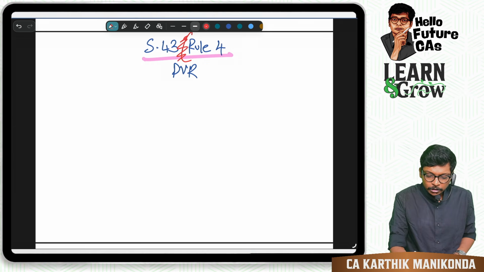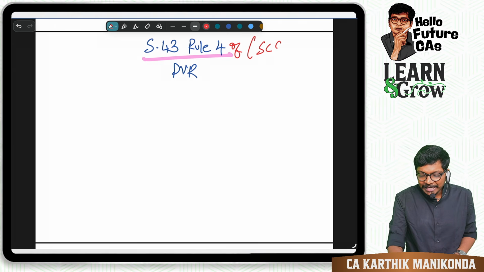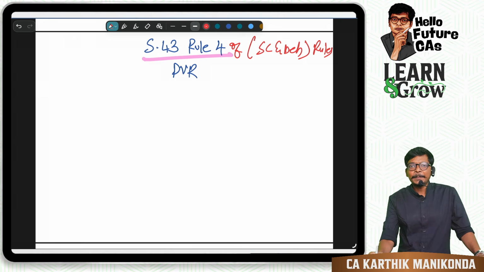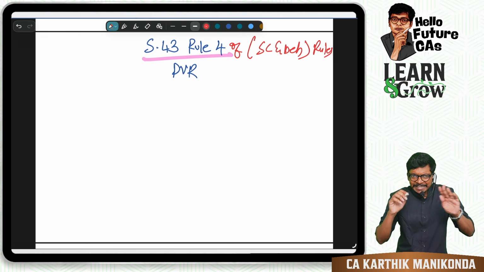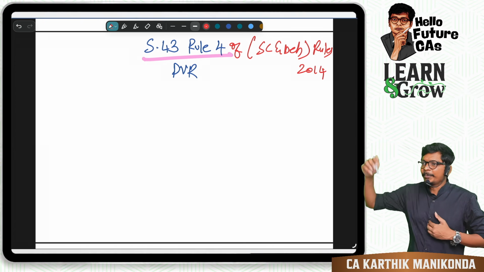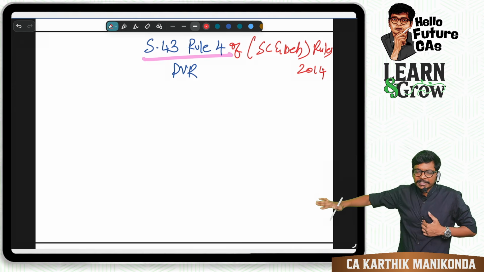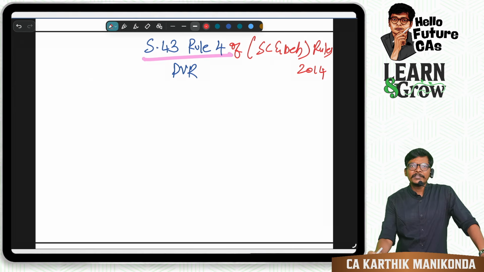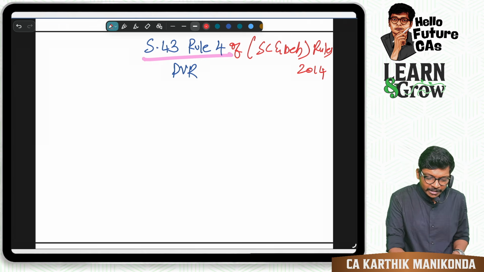So you will write rule 4 of the Share Capital and Debentures Rules. Generally all the rules come from the year 2014. Companies Act is 2013, Rules is 2014. Are you all with me, guys? Clear? So this is the heading for DVRs.